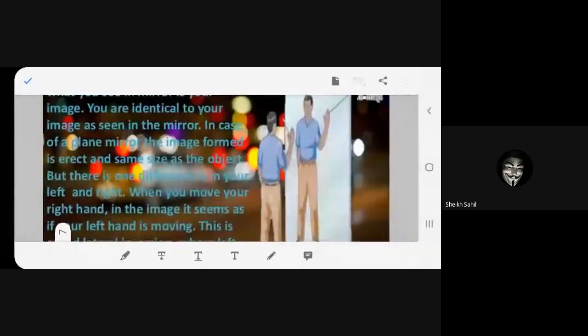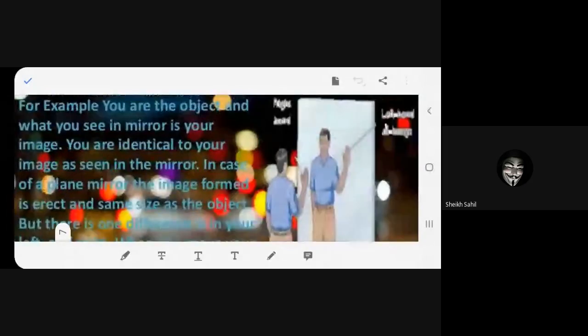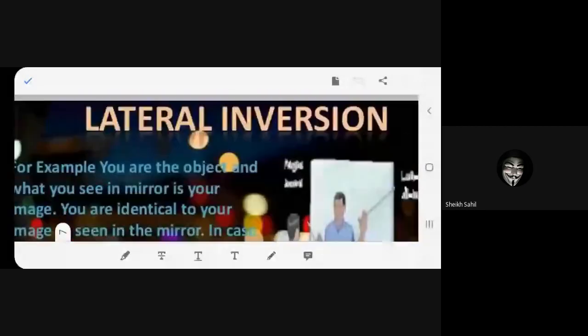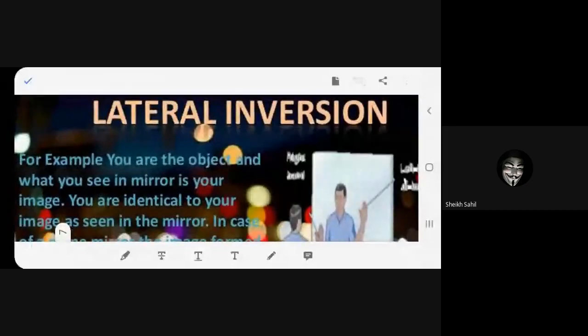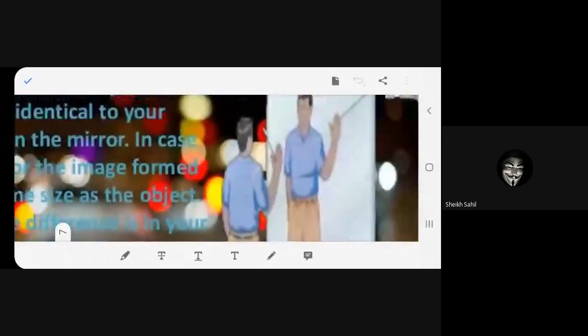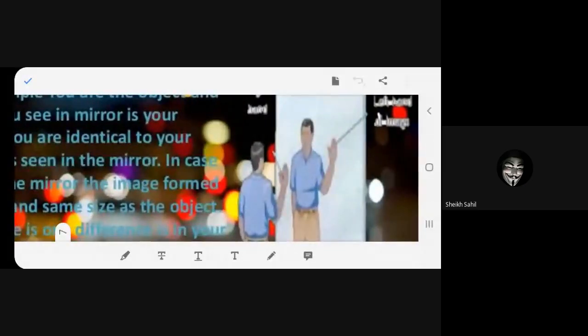Very good. Thank you. Now there was no mistake as such. Thank you, Vita. Now what is lateral inversion? Now it is you. Can you see over here? You are standing in front of the mirror. Is it clear, Vita? Your height and the image height will be the same. Is it the same or is it different?